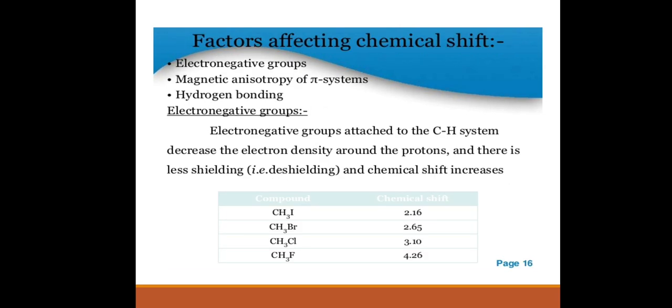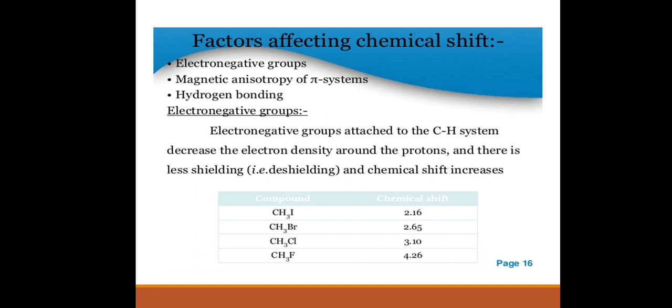These are the factors affecting chemical shift values. Many factors affect the chemical shift value. The factors influencing the values of chemical shift are inductive effect, van der Waals deshielding, anisotropic effect and hydrogen bonding.